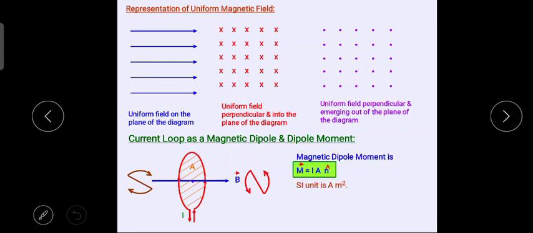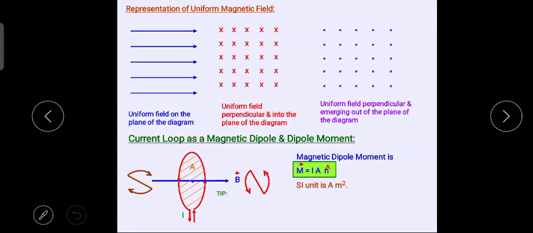Okay, now what is the dipole moment? Dipole moment is nothing but the amount of current multiplied by area and the direction. Dipole moment is represented by capital M, equal to I multiplied by area multiplied by n cap, where n cap is the direction of the magnetic field. It's a unit vector, and you very well know the use of a unit vector: unit vectors are used only to provide the direction. The unit will be ampere meter square.